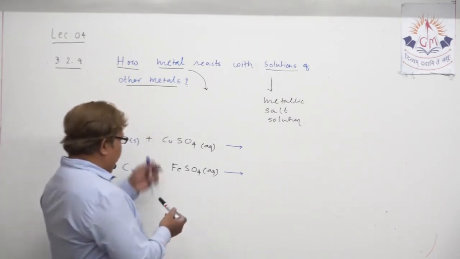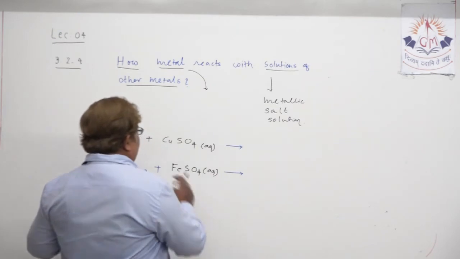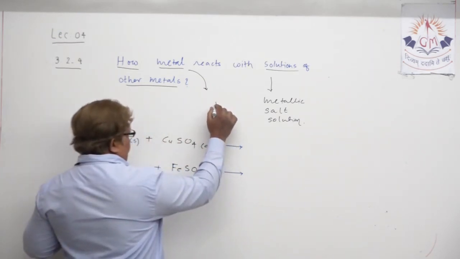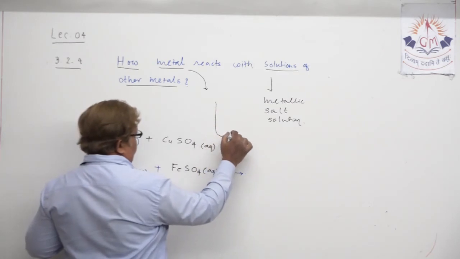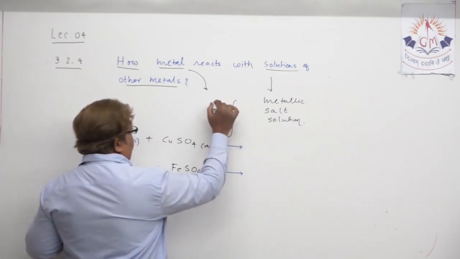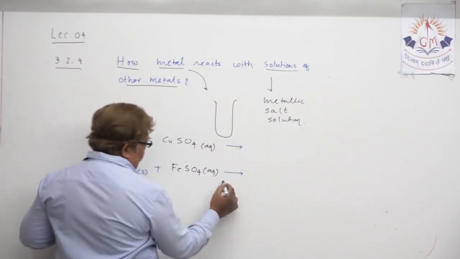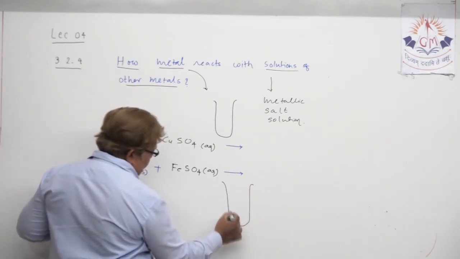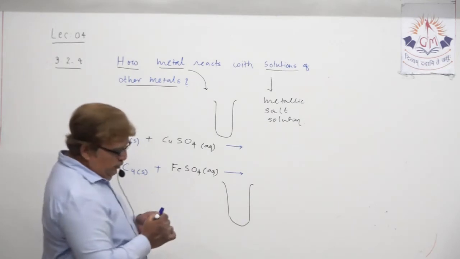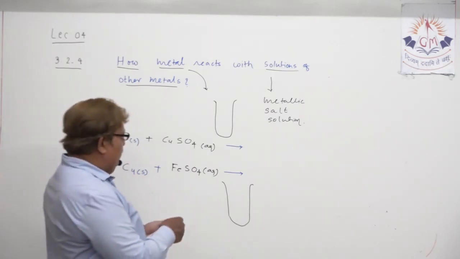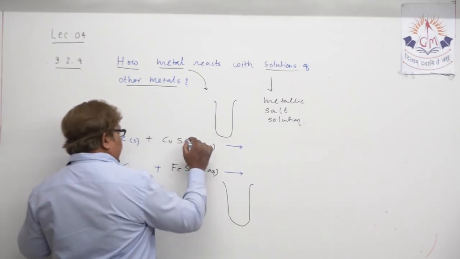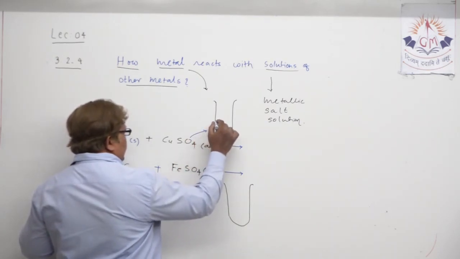Understand? It's simply like this: to represent this reaction, take one test tube. To represent this, take another test tube. In the first test tube, I will use a blue pen because copper sulfate is bluish in color.